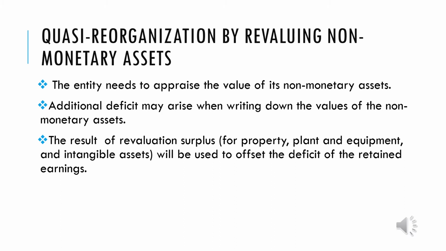Okay? However, in some cases, because we revalue these non-monetary assets, we will have an additional deficit, or an additional loss may arise when writing down the values of non-monetary assets. So what happens here is the resulting revaluation surplus for property, plant, and equipment or even intangible assets can be used to offset the deficit of the retained earnings. Not only the revaluation surplus, but also, if the values of other non-monetary assets increased, then we can use that in zeroing out the negative balance of the retained earnings.